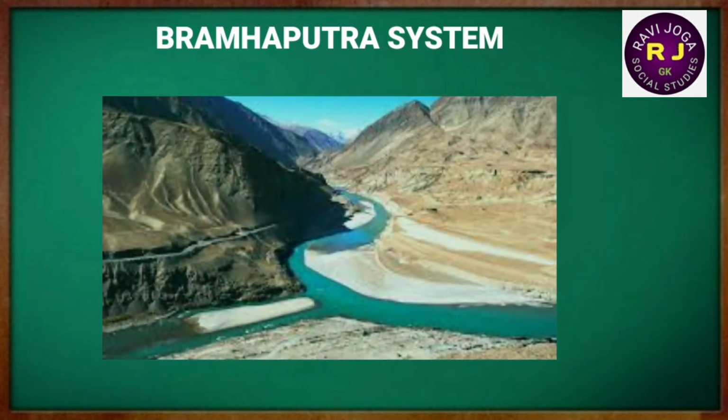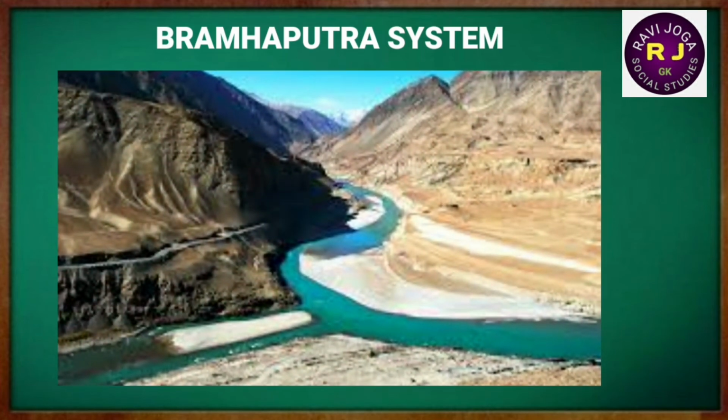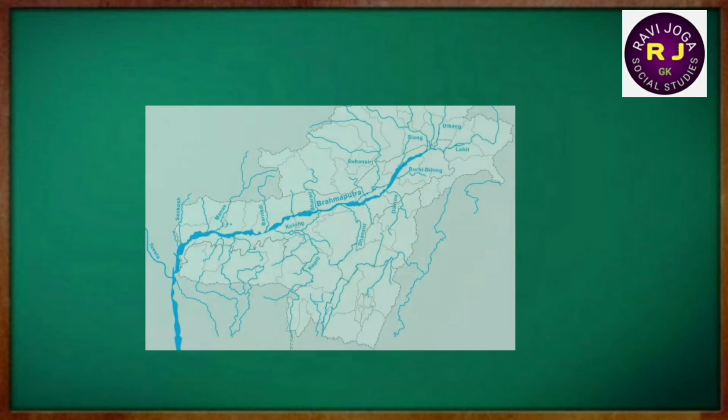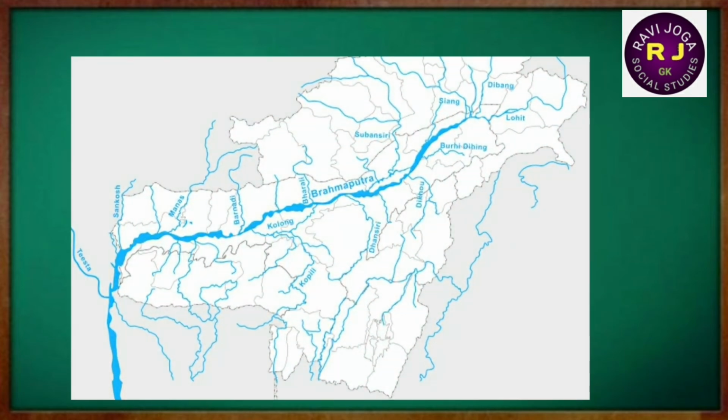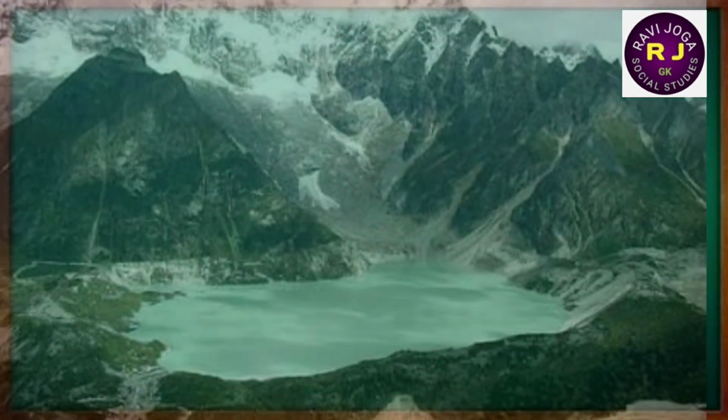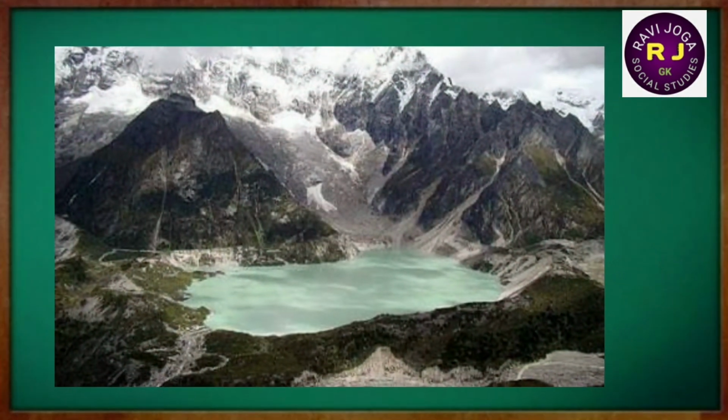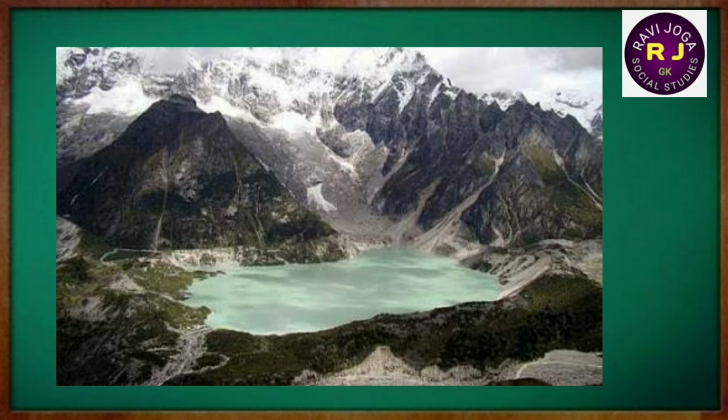The Brahmaputra system. The Brahmaputra river is known as Sangpo in Tibet. The Brahmaputra originates in Tibet from the snout of the Semyangdang Glacier of the Kailas range near Manasarovar.